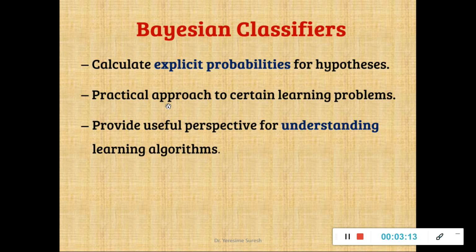You can call the practical approach a systematic evaluation process, or the empirical methods of solving a given problem. So the practical approach is a mathematical, empirical approach for learning the problems. It will also provide a useful, end user perspective for understanding the given learning algorithm. This is what we'll be discussing in Bayesian classifiers.